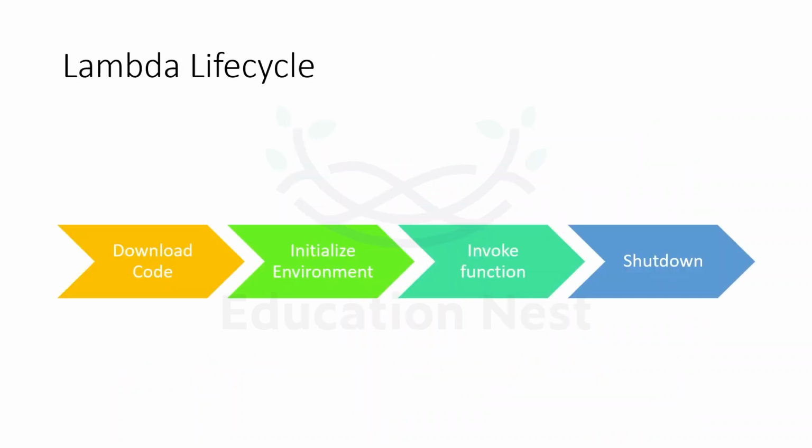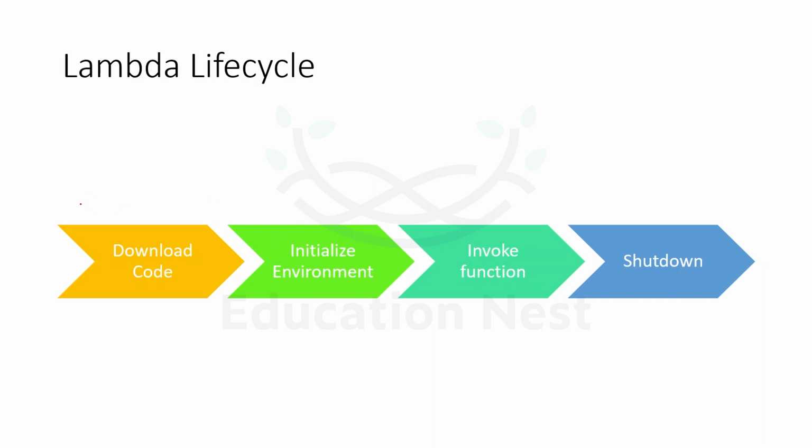Now, let us see what the Lambda lifecycle is. When we talk about the Lambda lifecycle, we have 4 stages: downloading the code, initializing the environment, invoking the function, and shutting down our Lambda.